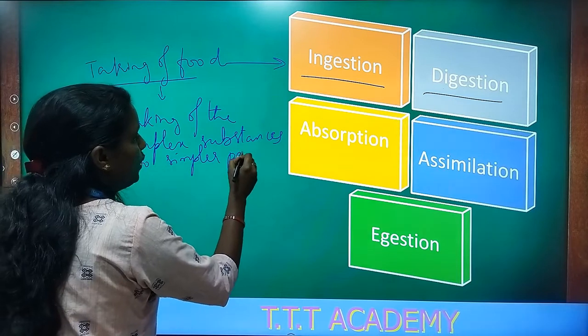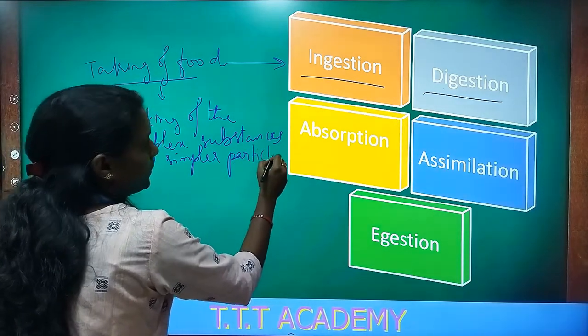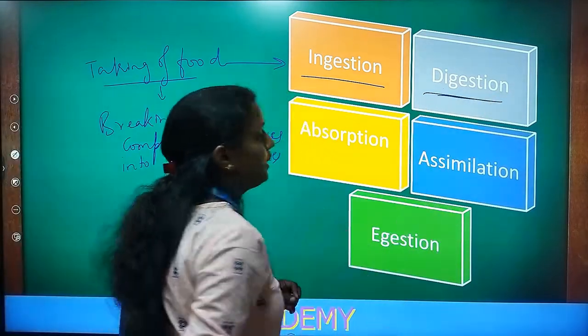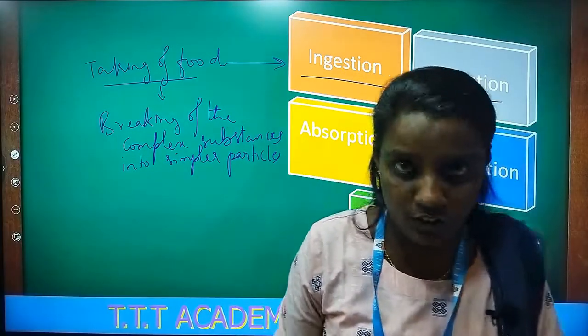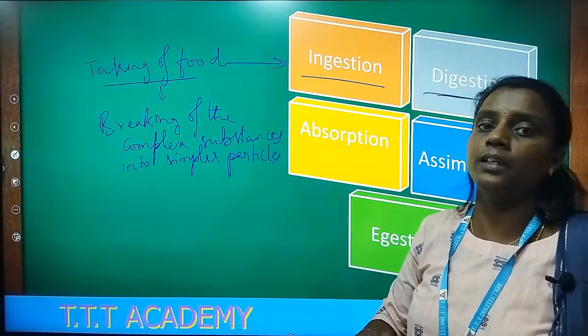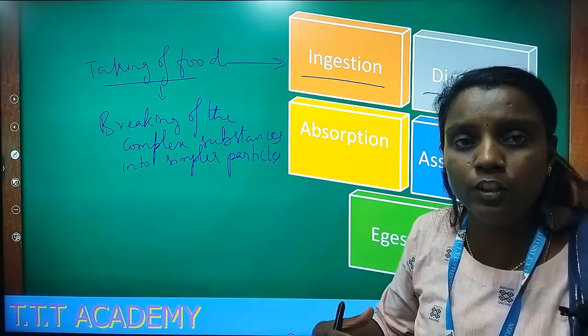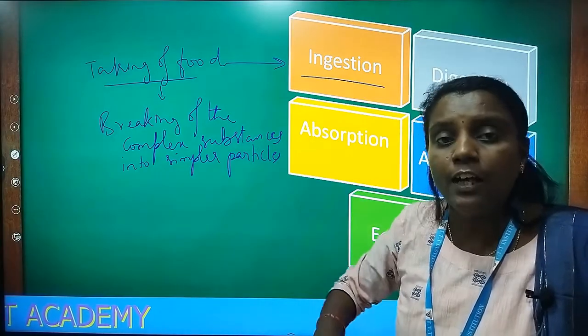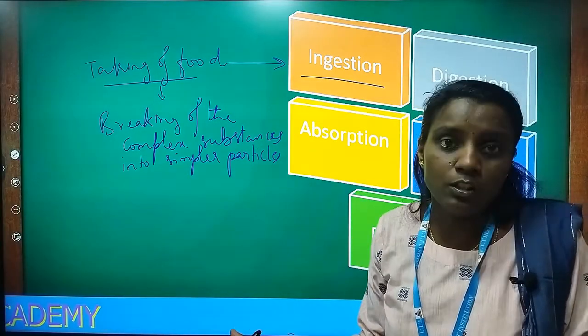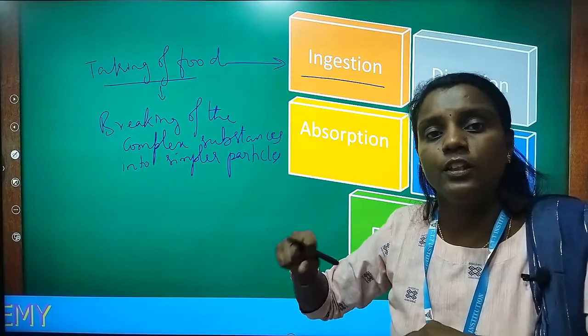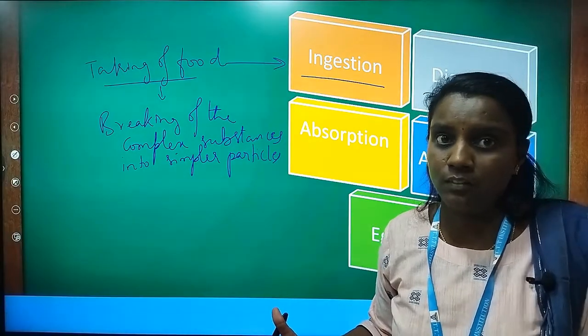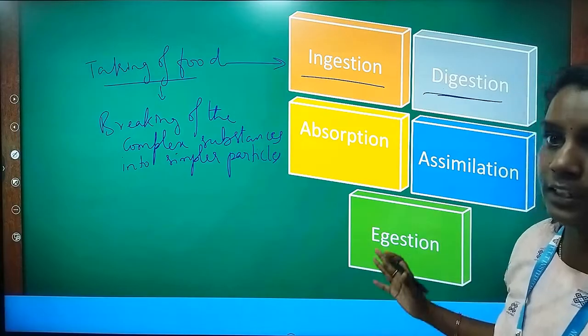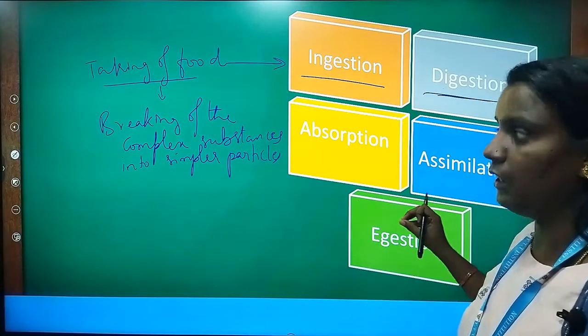Then whatever food has been digested enters into the blood in the human body, and in unicellular organisms it enters into the cytoplasm, where the cell's activities are going on. That we will study later in detail.